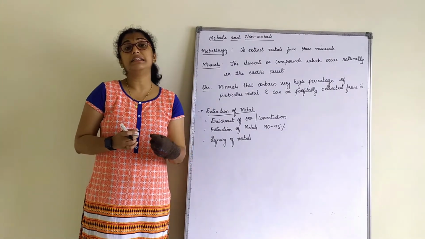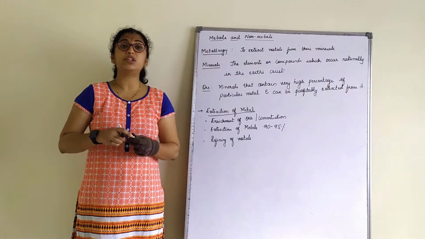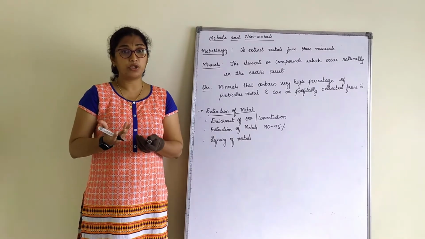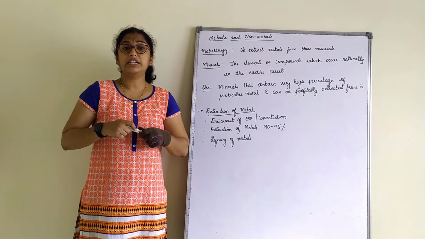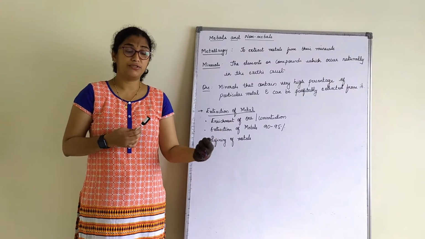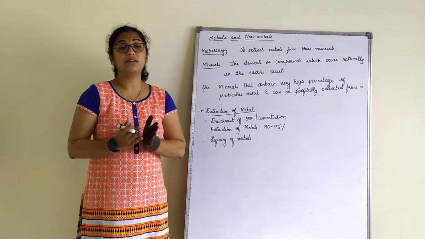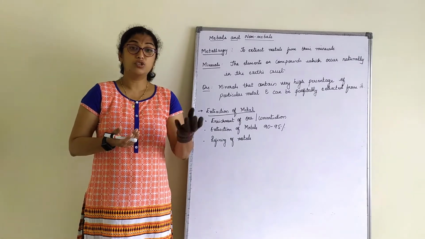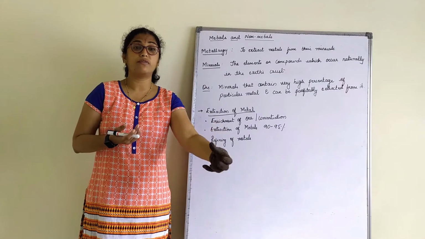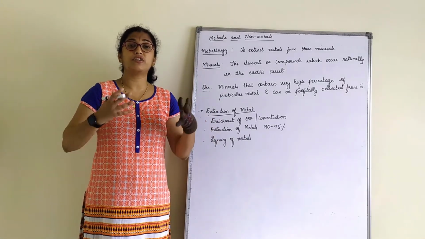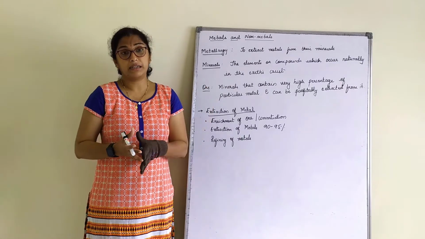The minute the metals are extracted from the ore, it also contains dust or sand particles. For example, assume that I am extracting iron. The ore of iron we call hematite. The minute we take this ore from the earth's crust, this hematite contains many unwanted particles in it.